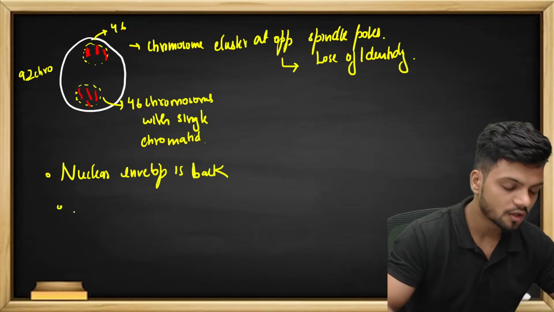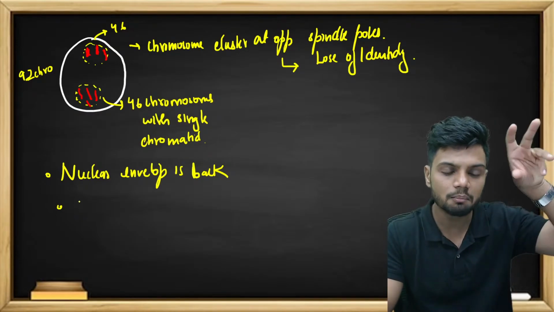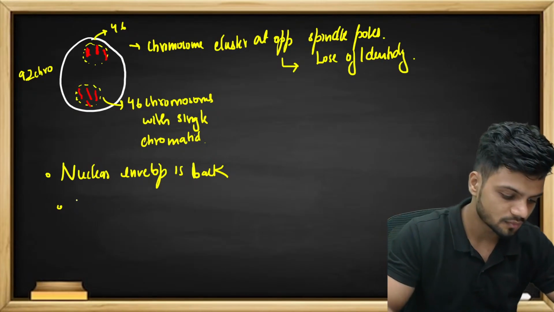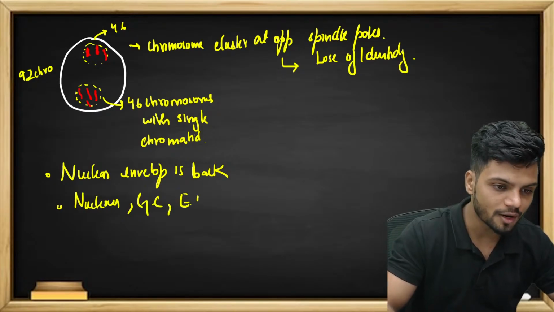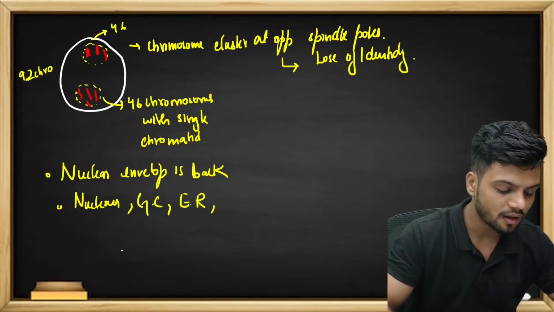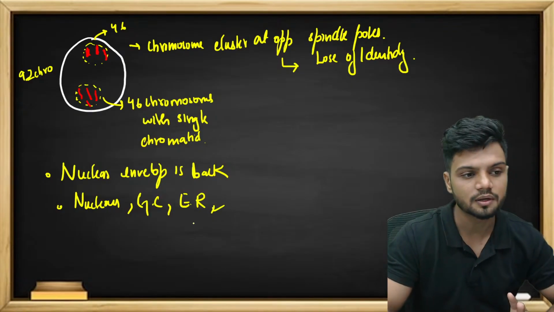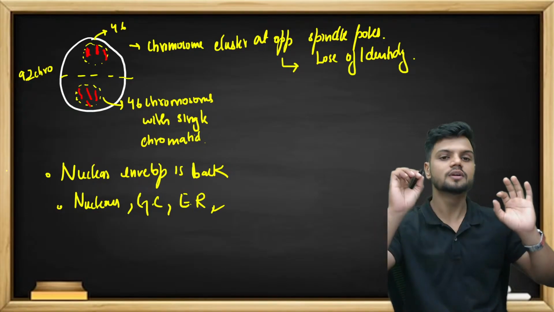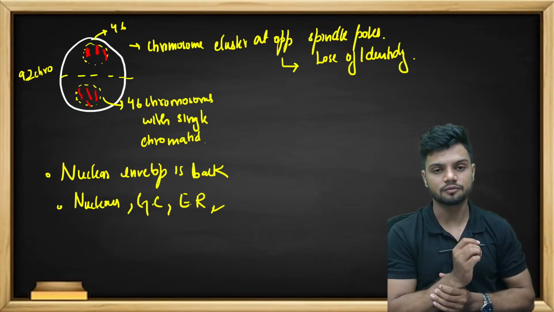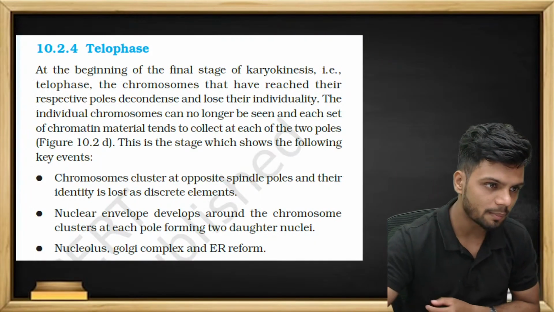The envelope is back. Why? Because telophase is the complete opposite of your prophase. The nucleolus is coming back. The Golgi complex is coming back. The endoplasmic reticulum is coming back. And everything is back to normal now. That is the end of telophase.